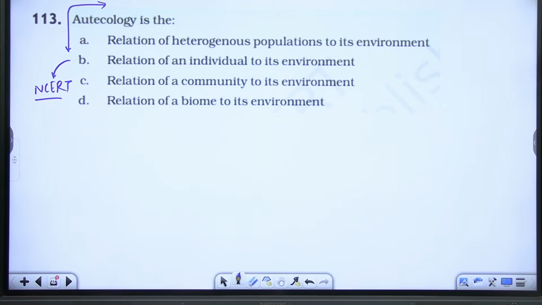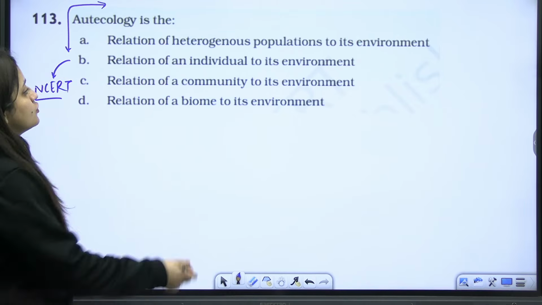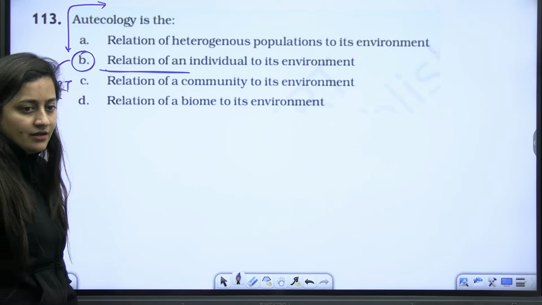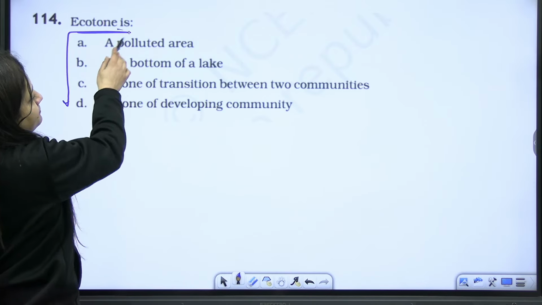Very simple question if you remember, because here you talk about one species and its interaction with its environment. So here, that's why we can just go for an individual here, right? An individual here. Next, ecotone.